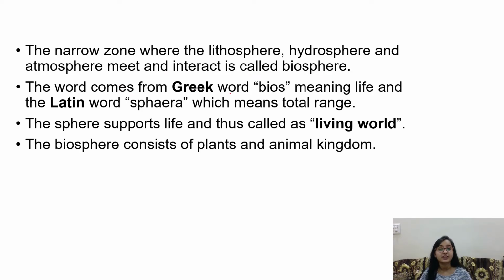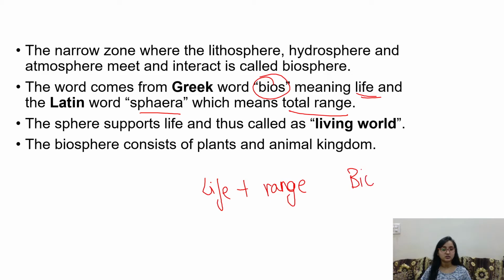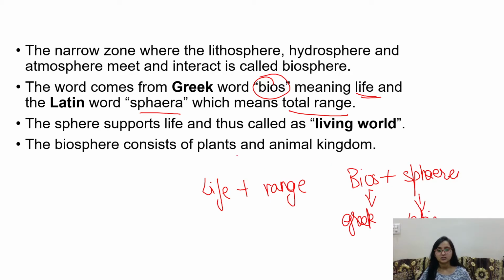The word comes from the Greek word bios, which means life, and sphere is a Latin word, which means total range. So life plus range. Bios is a Greek word, and sphere is a Latin word. It supports life, thus it is called the living world. It consists of the plant and animal kingdom. So this is biosphere.